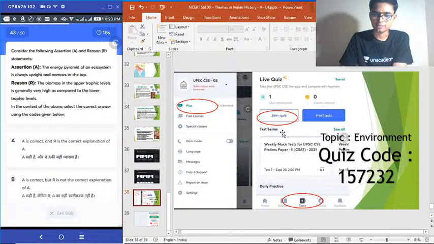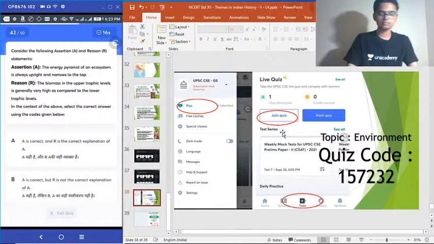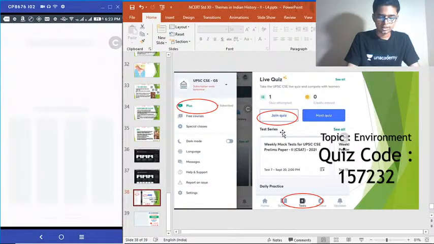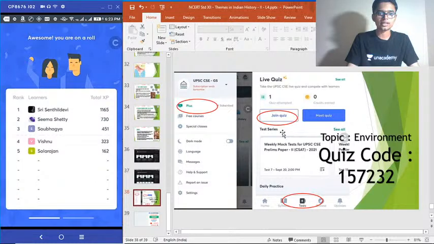Choose the correct answer. Time is up. Yes, and the correct answer is option C. 33% getting it.